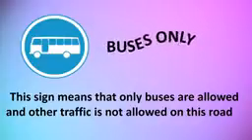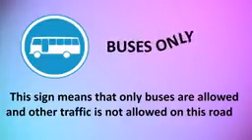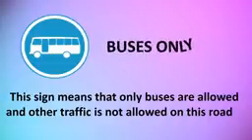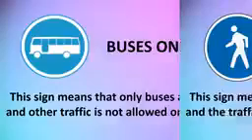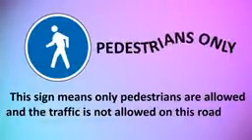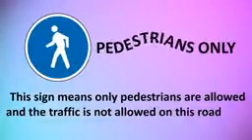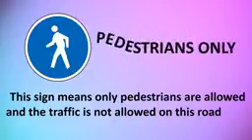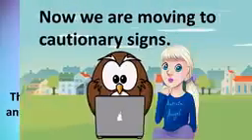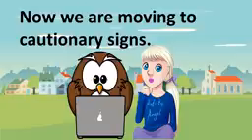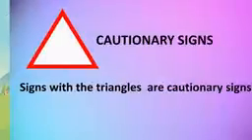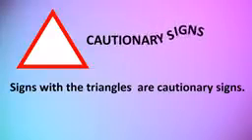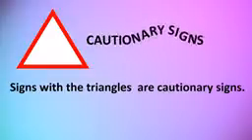Buses only. This sign means that only buses are allowed and other traffic is not allowed on this road. Pedestrians only. This sign means only pedestrians are allowed and traffic is not allowed on this road. Now we are moving to cautionary signs. Signs with triangles are called cautionary signs.